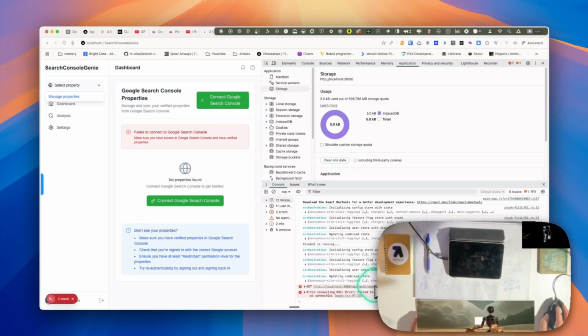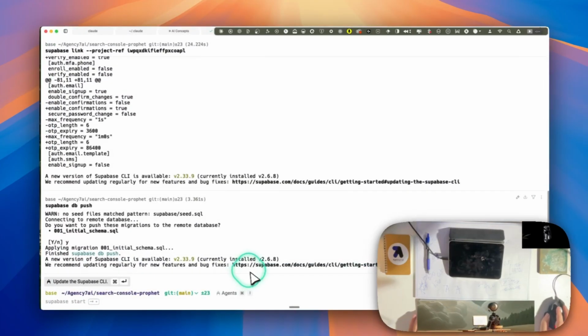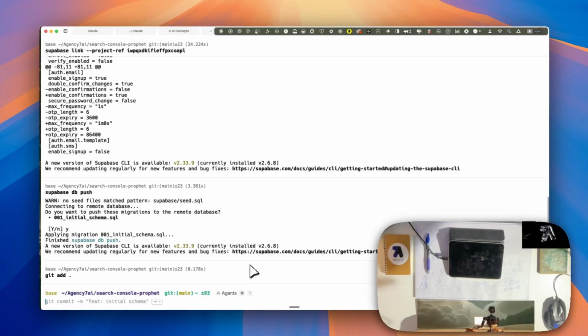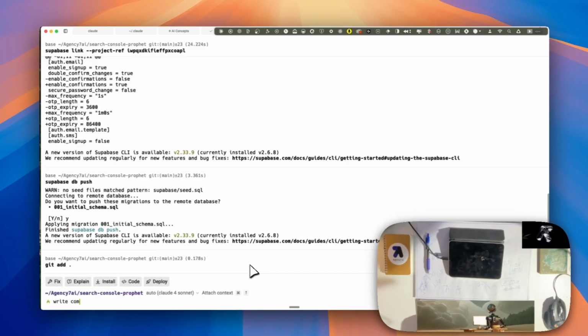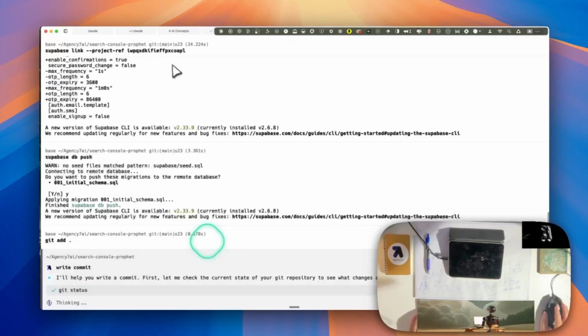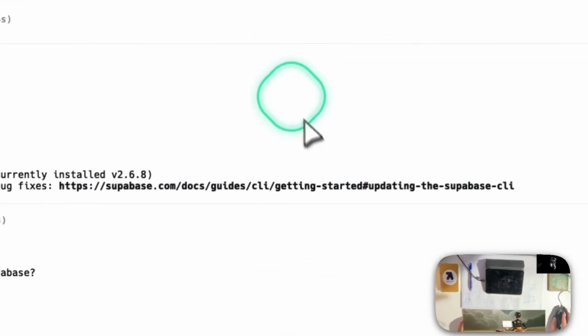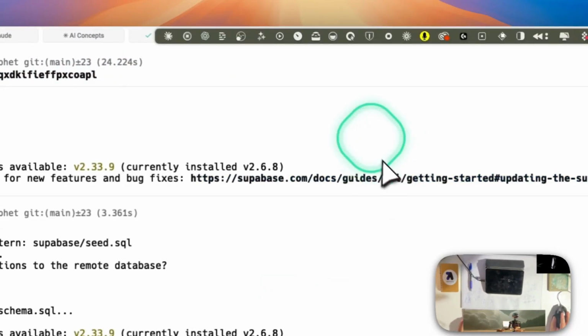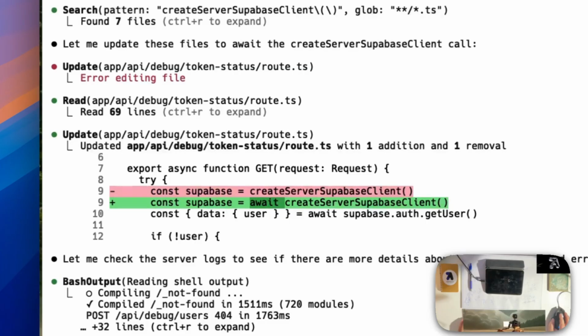Unauthorized, failed to get. I'm going to save our commit so far, because we've done quite a bit. Right, commit. Okay, so get rid of that. The taskbar, come on. Let's see here.